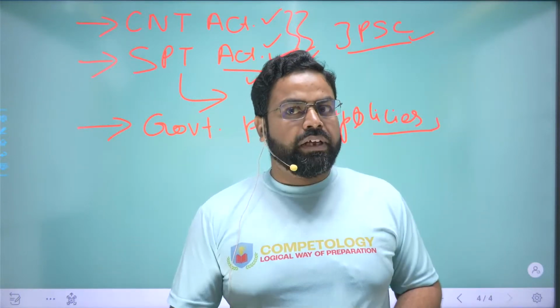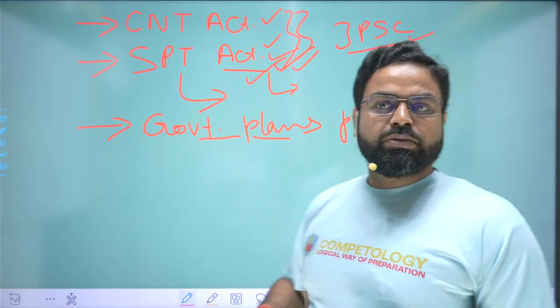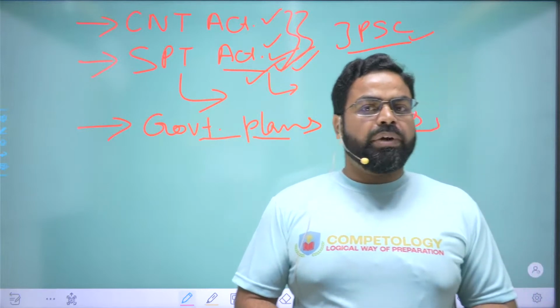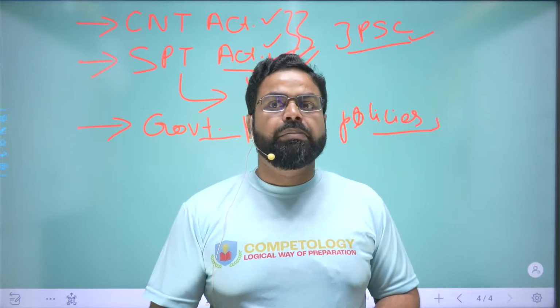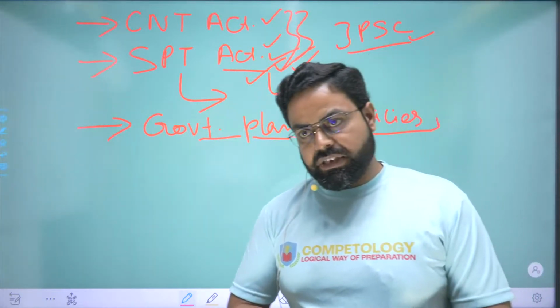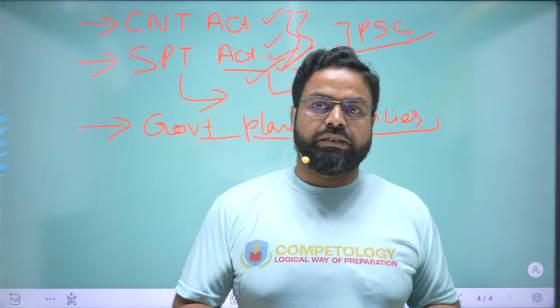And thereafter you will study the government plans and policies, so that you will be aware of what kind of plans and policies are being implemented by the government, by the state government specifically, to improve the condition of the people of Jharkhand.